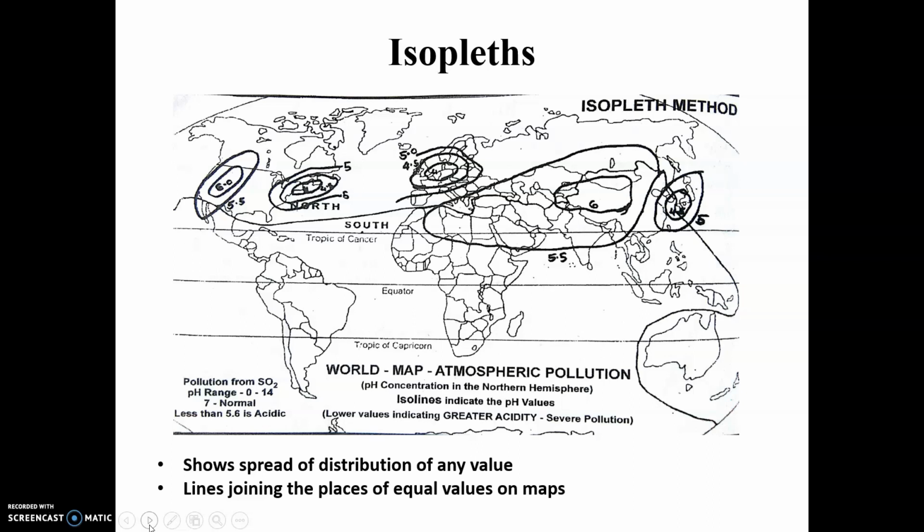Okay, so isopleth. What is an isopleth? It shows the distribution of any character, like temperature. Now, temperature is everywhere. It is not the case that we find temperature only in India and there is no temperature in China. Temperature is everywhere. The North Pole and South Pole, both ends of this world map, are occupied by cold temperature conditions. Those countries near the equator have high temperature and high rainfall patterns.